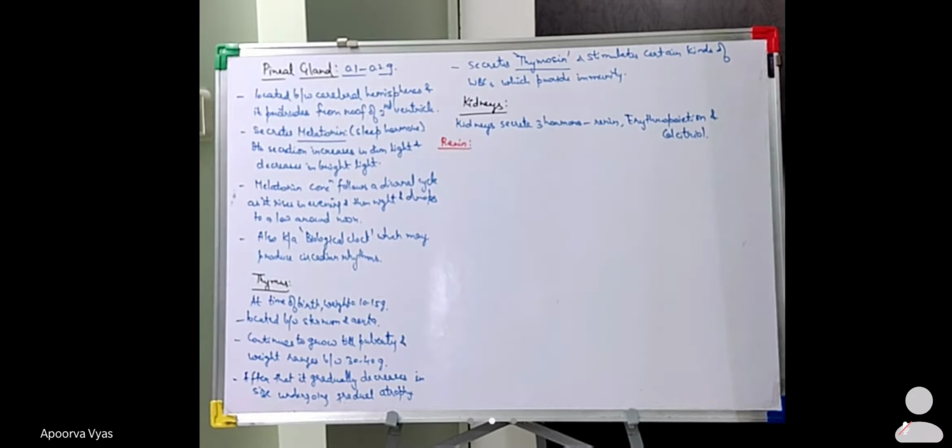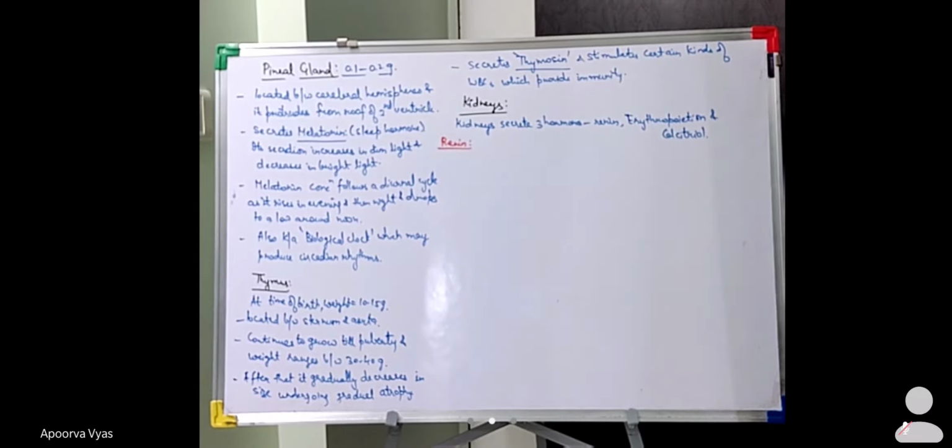So what does this renin do actually? When the ultrafiltration rate is low, ultrafiltration is the process at the time when the kidneys are performing the function of excretion, or filtering out the waste. Ultrafiltration is the filtration which takes place through the glomerular blood vessels. Since the diameter of glomerular blood vessels is very thin, a high pressure is developed, and because of that high pressure, this process is known as ultrafiltration.